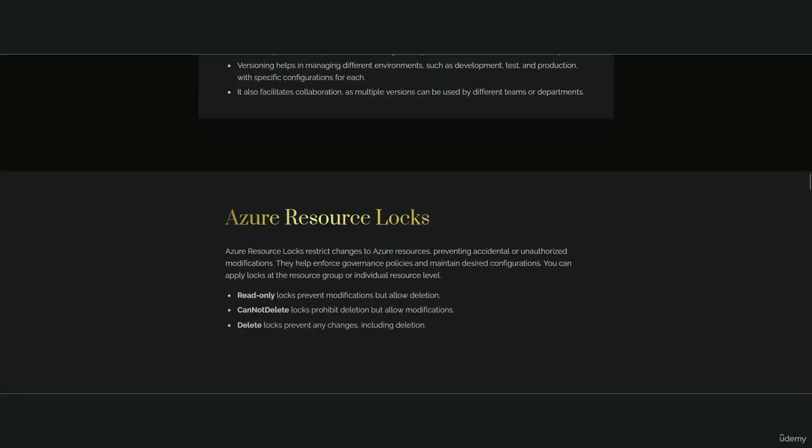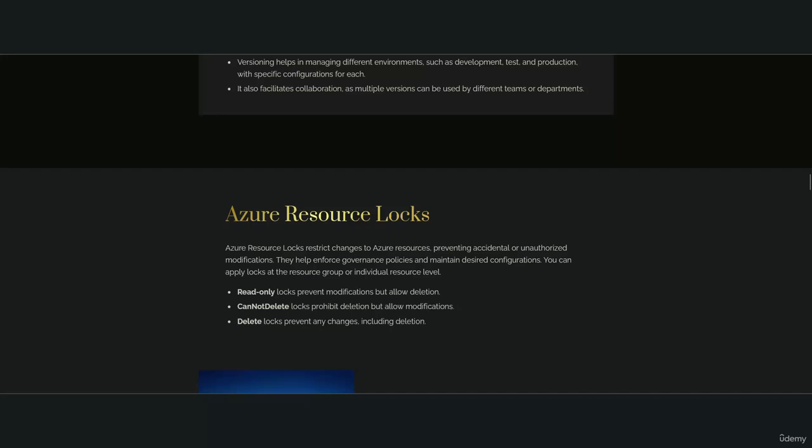Azure Resource Locks. Azure Resource Locks restrict changes to Azure resources, preventing accidental or unauthorized modifications. They help enforce governance policies and maintain desired configurations. You can apply locks at the resource group or individual resource level. Read-only locks prevent modifications but allow deletion. Cannot delete locks prohibit deletion but allow modifications. Delete locks prevent any changes, including deletion.